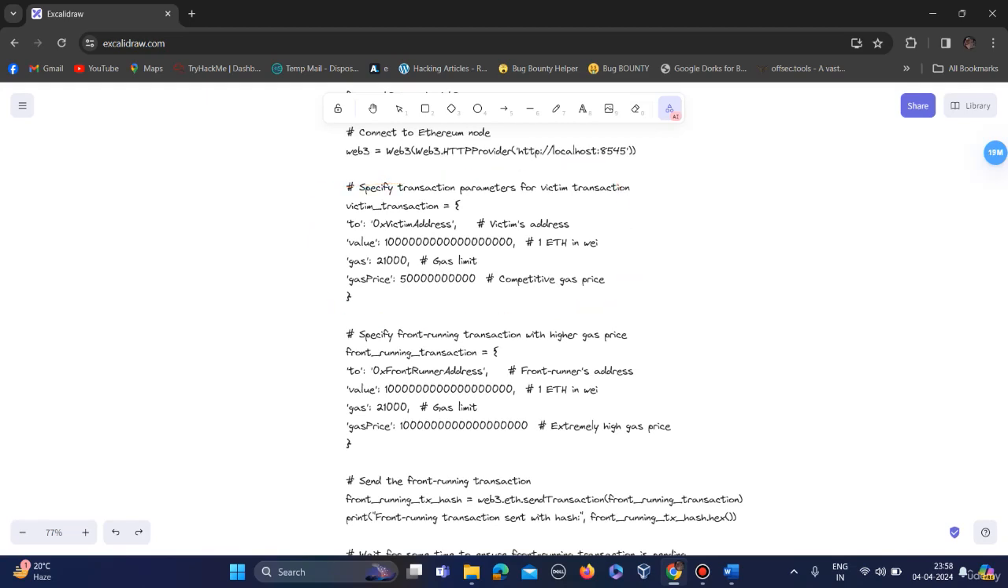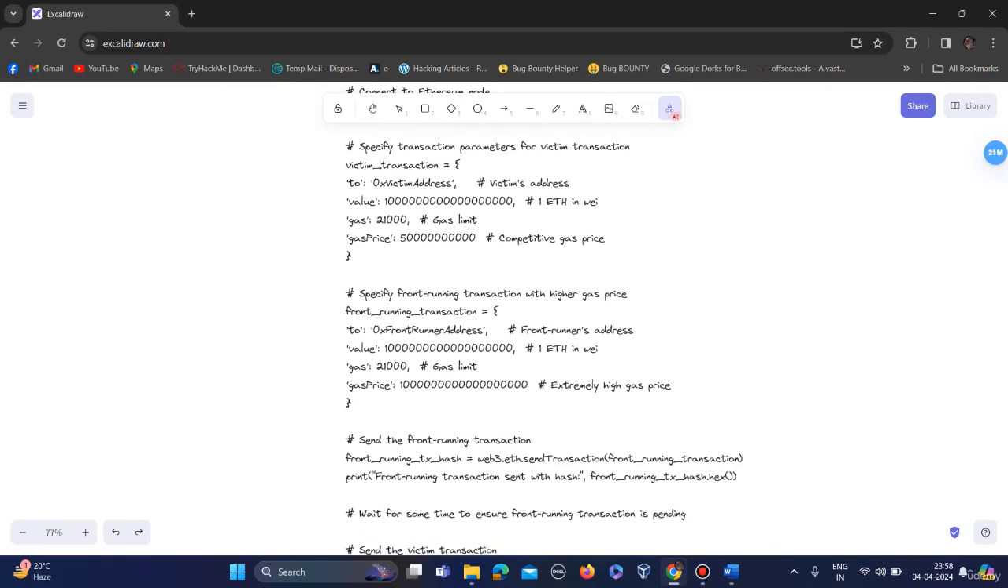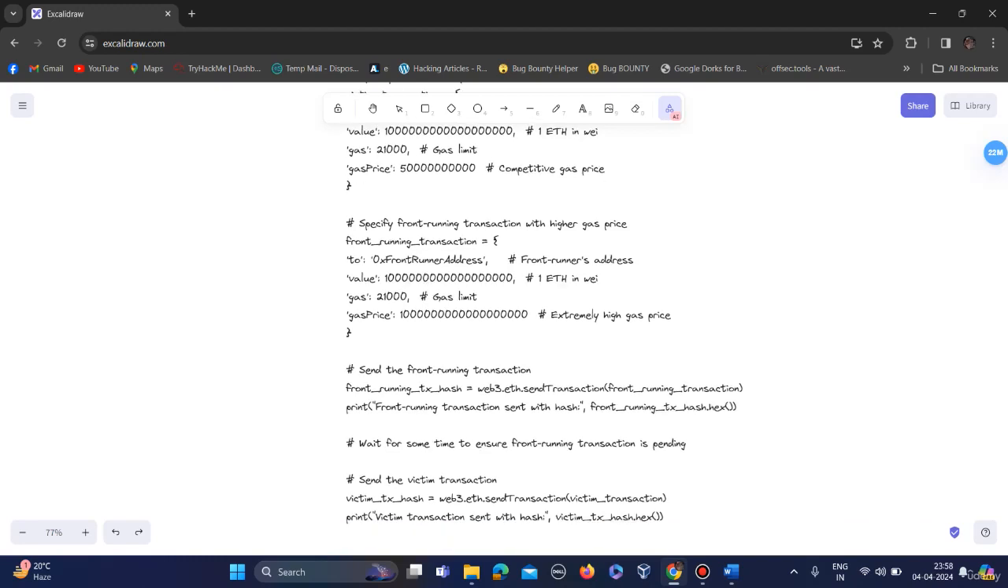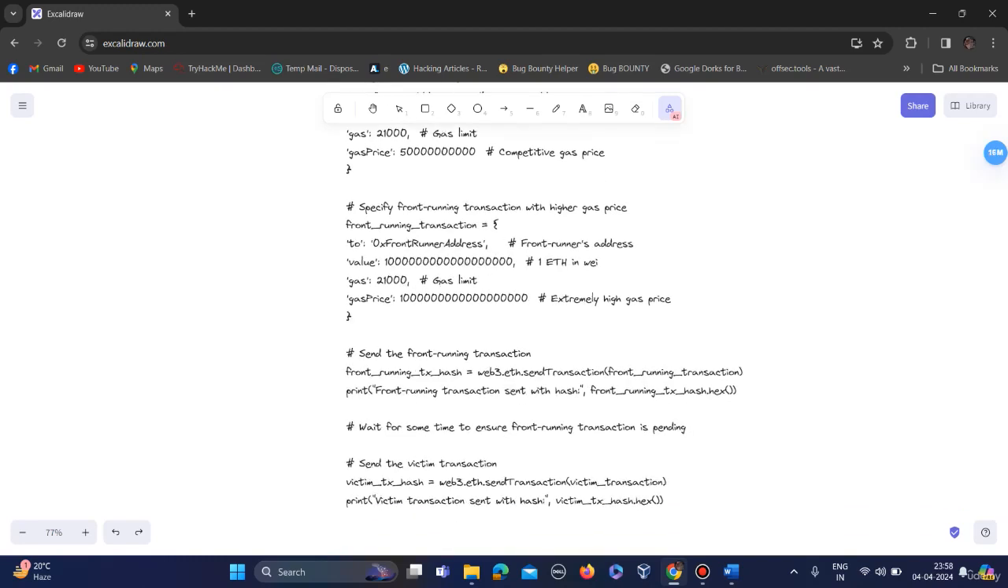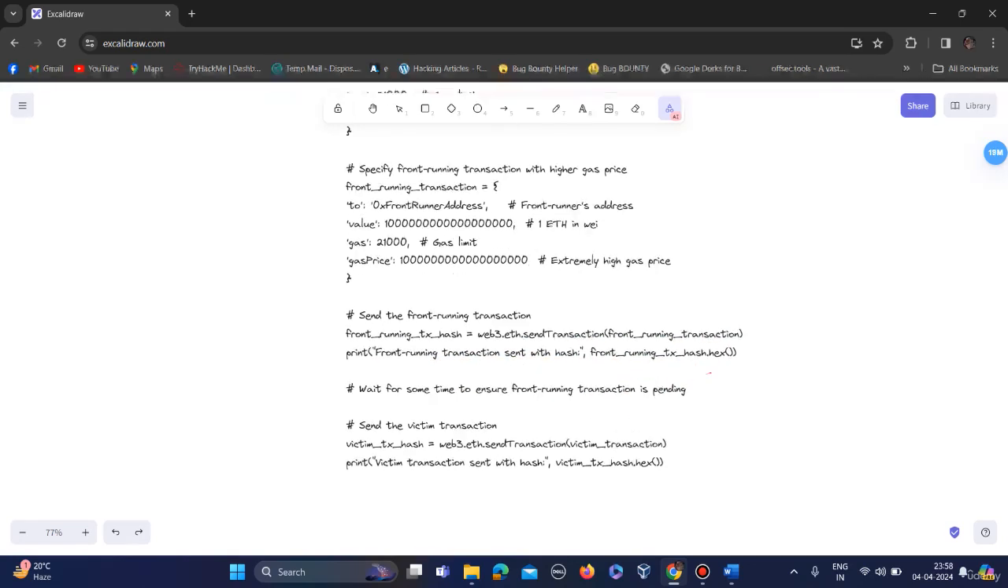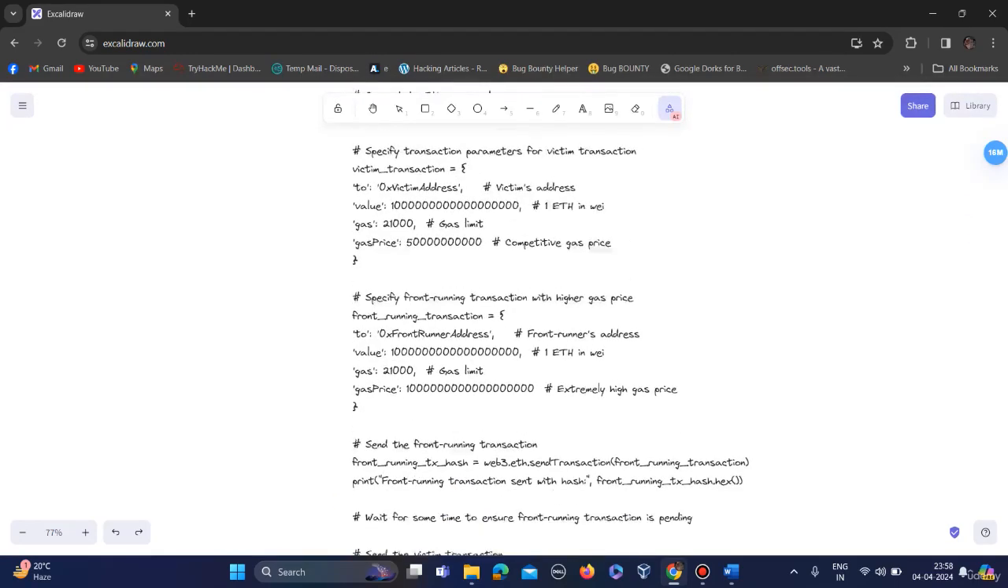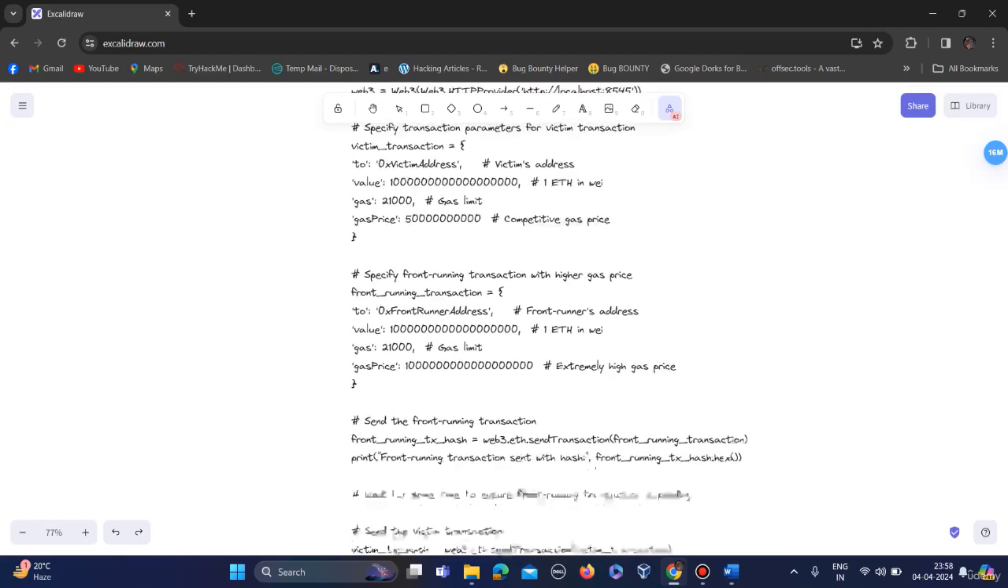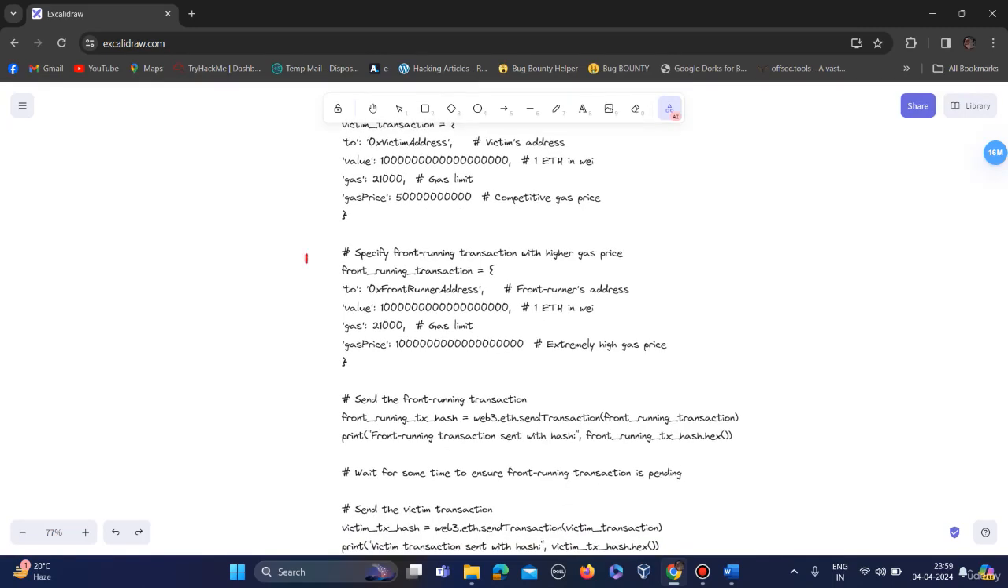He increases the gas price to prioritize his own transaction over the victim transaction. Then the hash of both transactions is printed to track the process. Here, the hash of the attacker transaction is printed, and here the hash of the victim is printed. As you all know what is happening, I guess you got an idea. This attacker is trying to prioritize his own transaction over the victim's transaction.